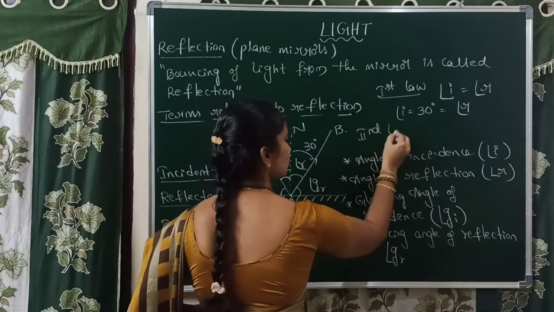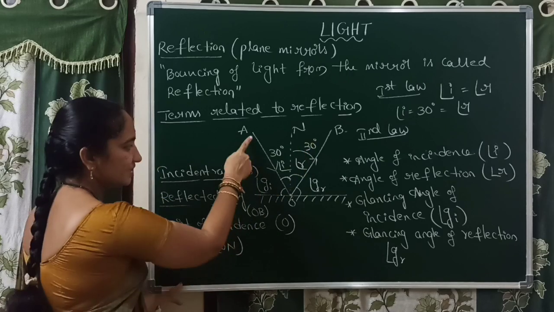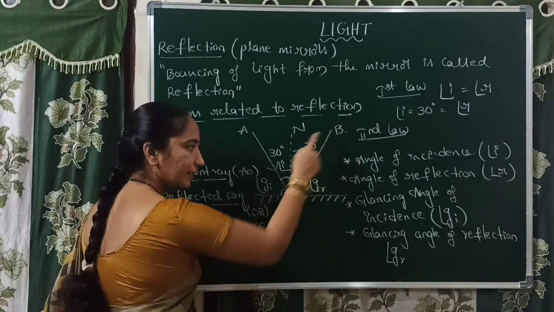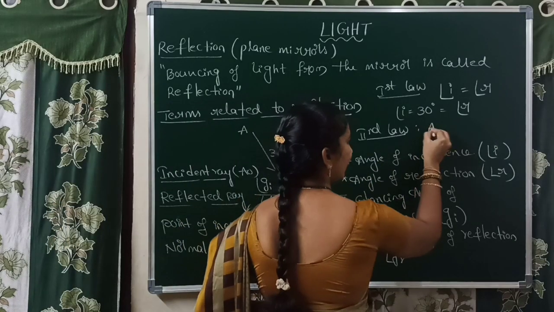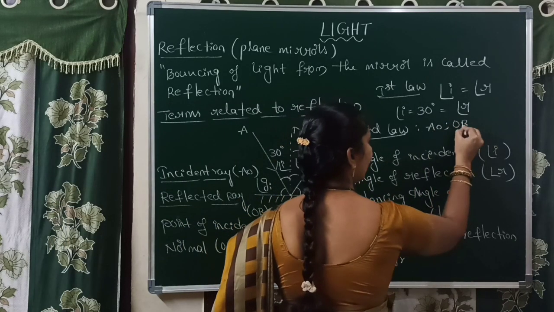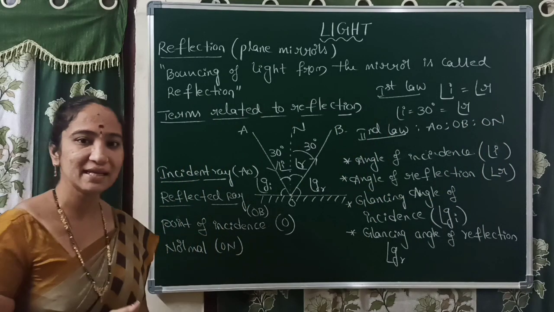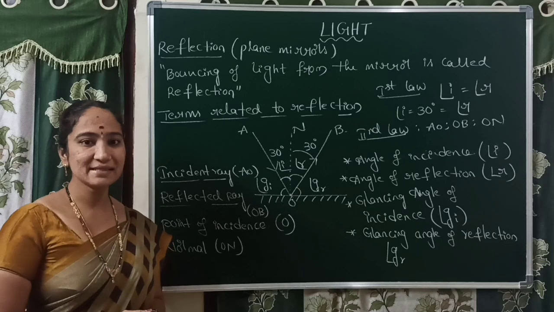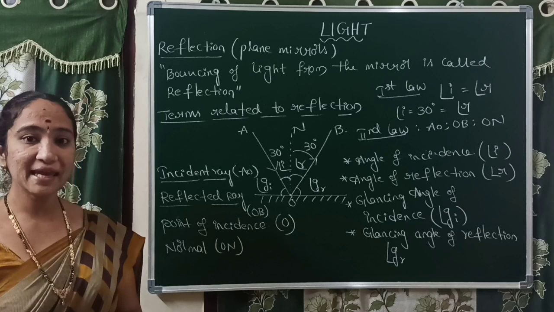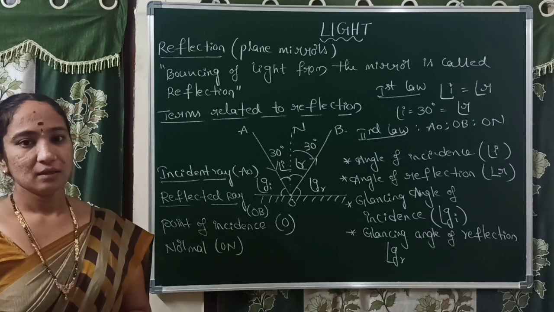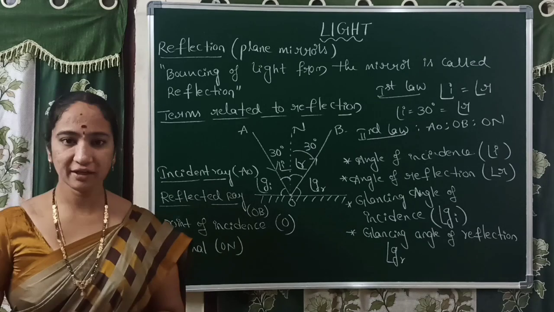Next, what is the second law of reflection? What does the second law represent? Observe the light rays carefully: incident ray AO, reflected ray OB and normal ON. These three lie in the same plane. That is the second law of reflection. These are the two laws of reflection.